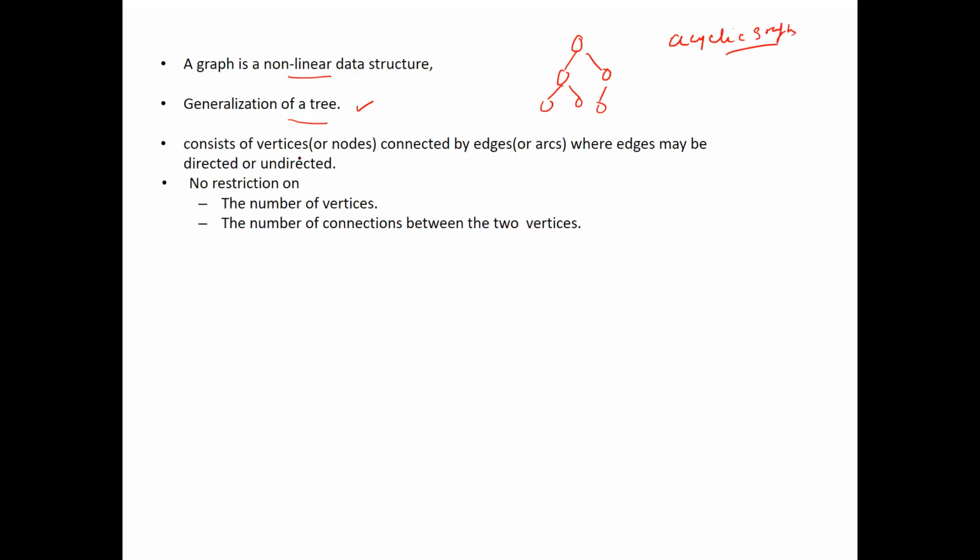So this graph consists of a set of vertices and edges. Edges may be directed or undirected, and there is no restriction on the count of vertices or on the number of connections between two vertices. It can be a multigraph also. If you can see clearly, in the case of a multigraph, multiple edges are possible.